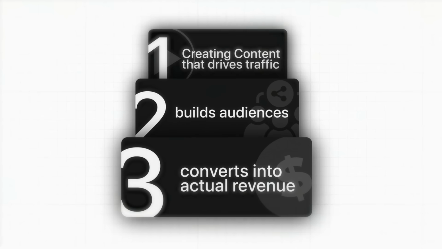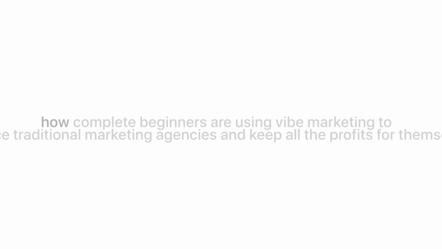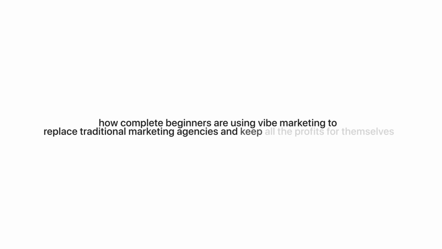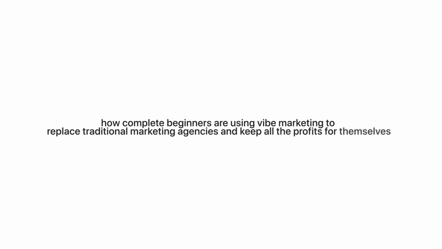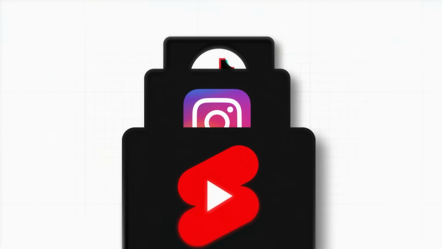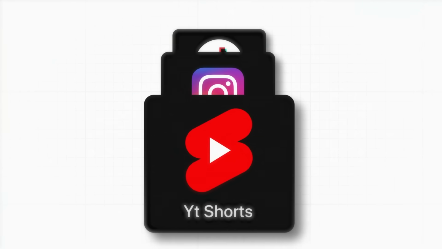And by the end of this video, you could have the complete system to build your own $10,000 per month content machine. What you're about to see is how complete beginners are using vibe marketing to replace traditional marketing agencies and keep all the profits for themselves. We're talking about taking one piece of content and turning it into a revenue-generating engine across every platform: TikTok, Instagram, YouTube Shorts, all working to fill your bank account while you focus on scaling.